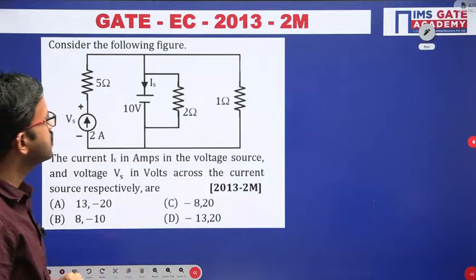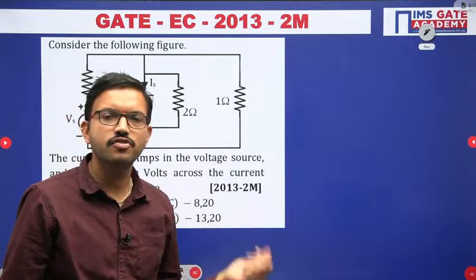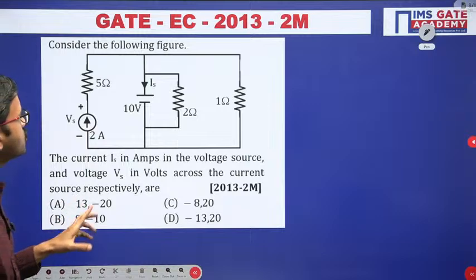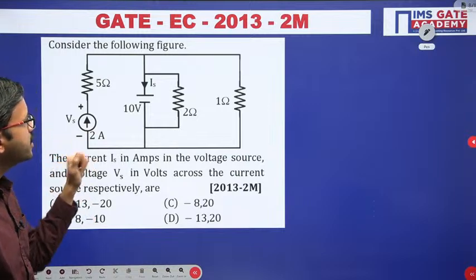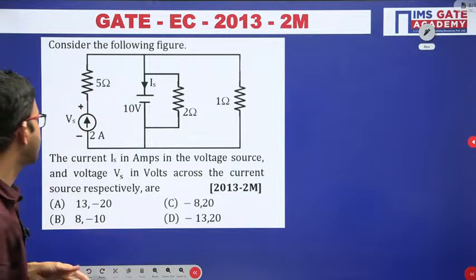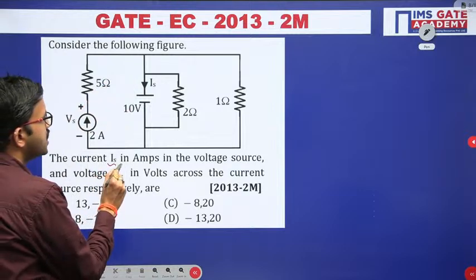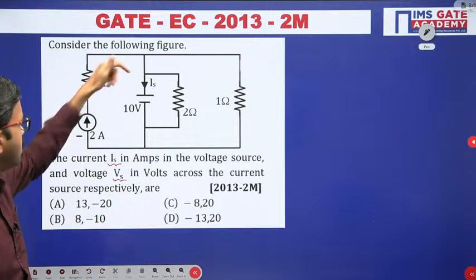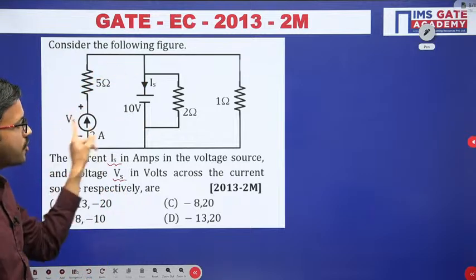Next question, this is a very interesting question. I hope all of you can get the correct answer. All of you give a try. In this question we have to calculate Vs and then we have to calculate the current flowing through this particular 10 volt source, that is Is. Here in the given circuit two unknowns are there, one is Is, another one is Vs. These two we have to calculate.